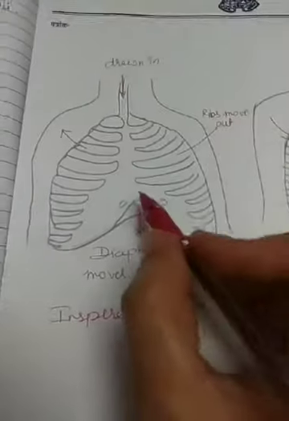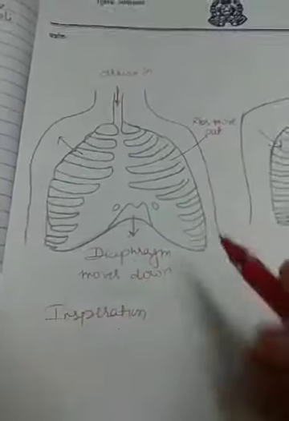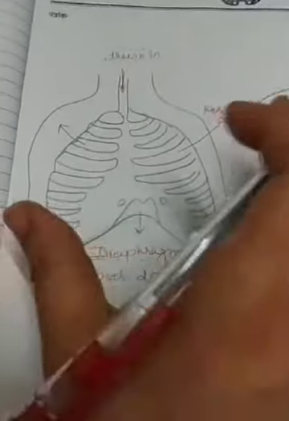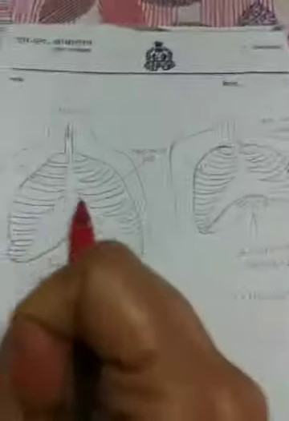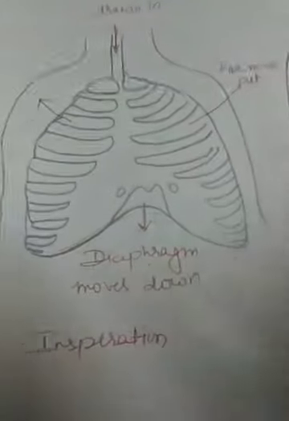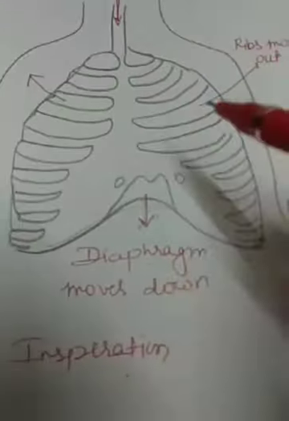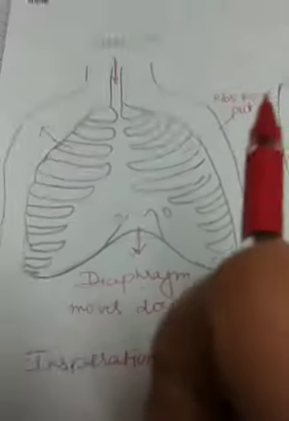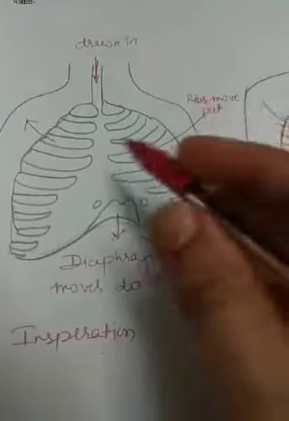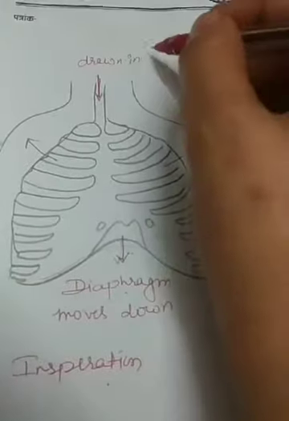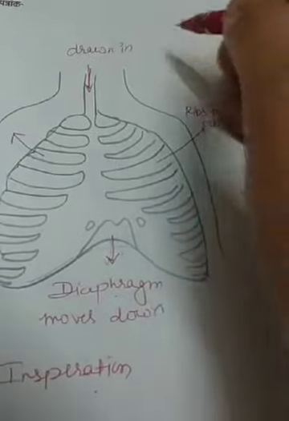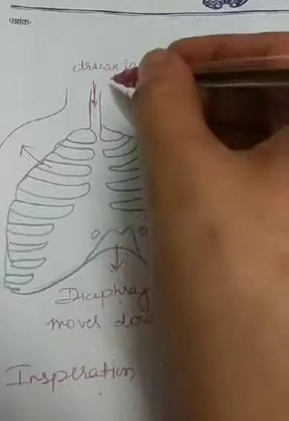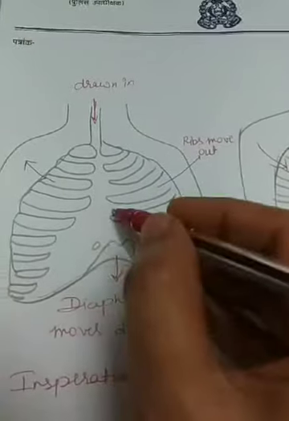Then what happens? The volume of the chest cavity increases. And when the volume increases, the air pressure inside the chest cavity decreases, so that oxygenated air present outside the body, being at high pressure, flows rapidly into the lungs.